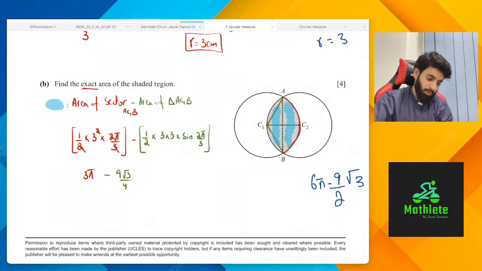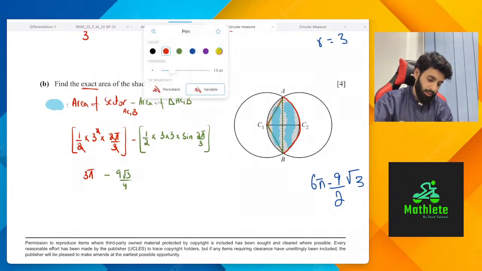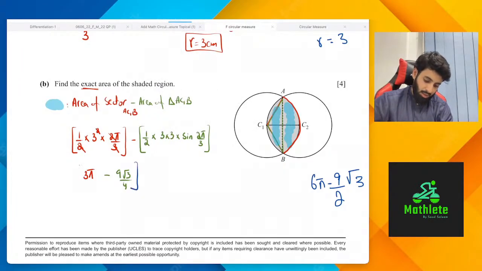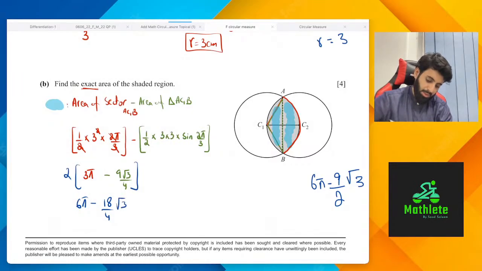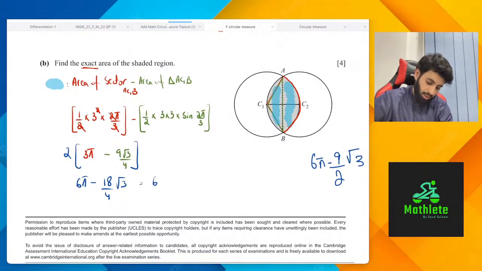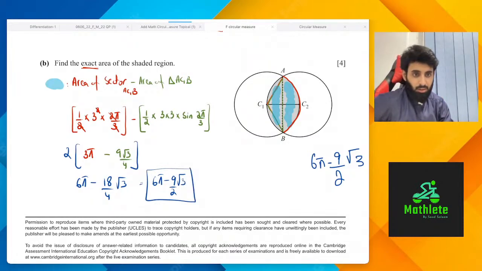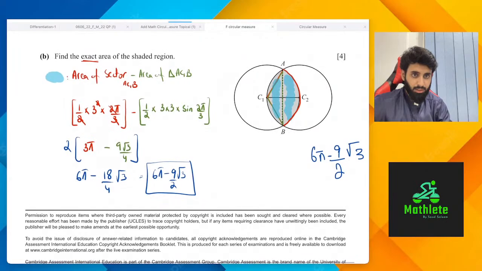So in order to find out the final area, we're just going to take this and multiply it by 2. So 6 pi minus 9 times 2 is 18, 18 upon 4 under root 3, which can be simplified further and written as 6 pi minus 9 upon 2 under root 3. There you go, that's your final answer. I hope that answers your question.